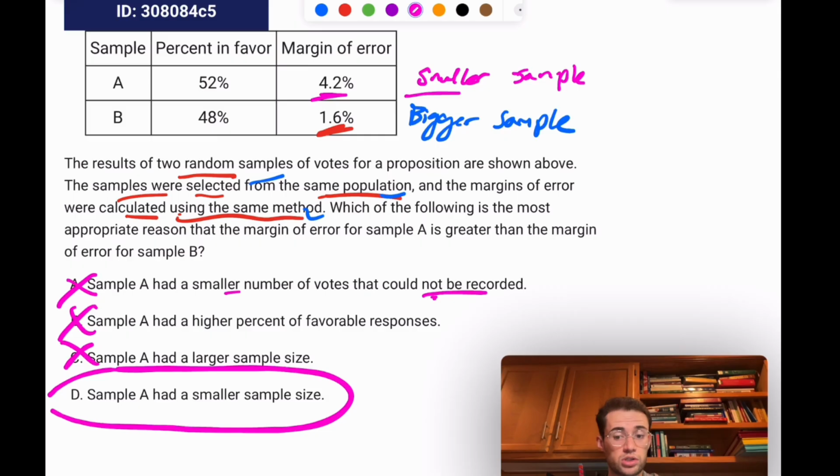All right, so a larger sample size gives you more confidence in the data that you can extract from that. I mean, think of it if you extend it to its extreme, right? If you only sampled one person, then you'd say 100% of people are in favor of it, or 100% of people are against it, right?